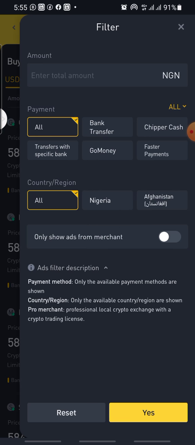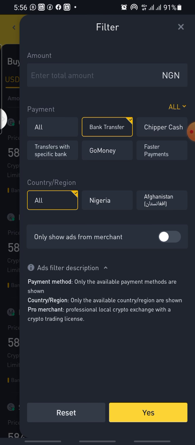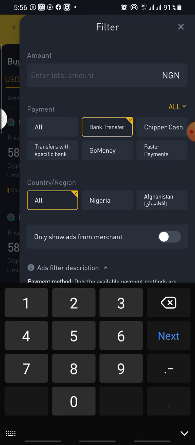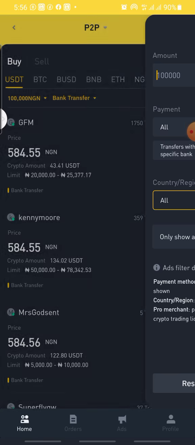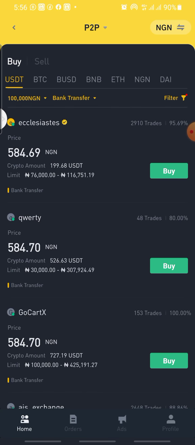If you click on filter, you click bank account, you put 100,000 naira. Okay, continue. So you can see that if you are buying now, this particular place for buying is 584.69 for 100,000 naira.